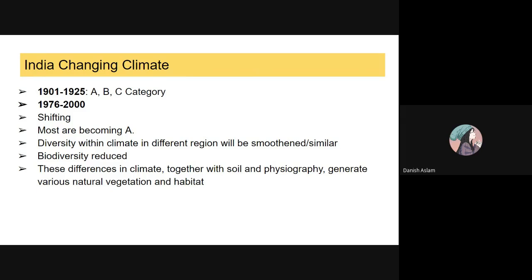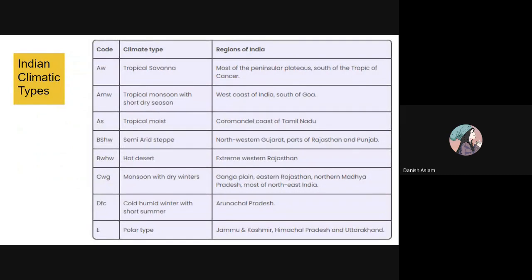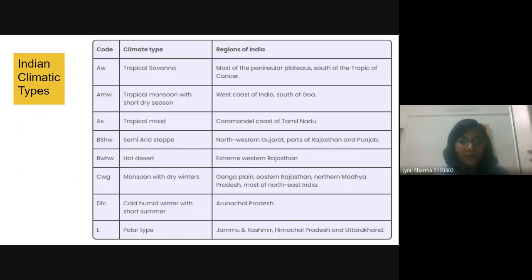Ma'am, I think we also have the ET type of climate, that is tundra type, in the altitudes of Ladakh, Kashmir, Himachal Pradesh, and Uttarakhand. Yes, it can be, but exactly I don't know. It can be part of this polar type only.